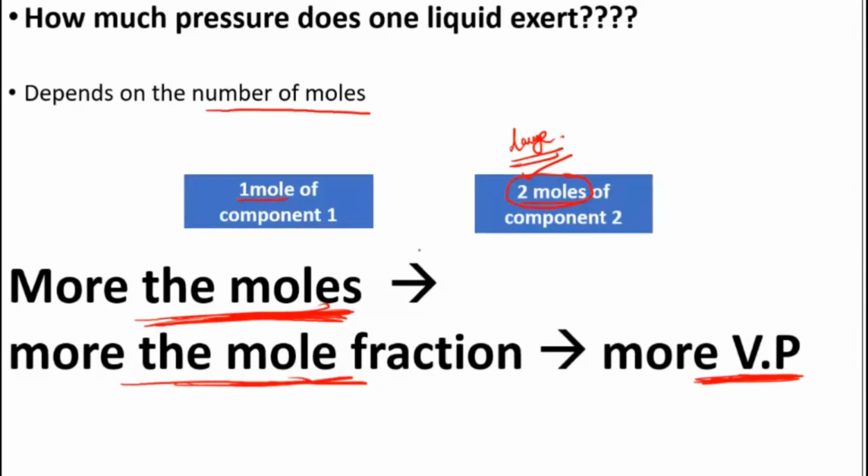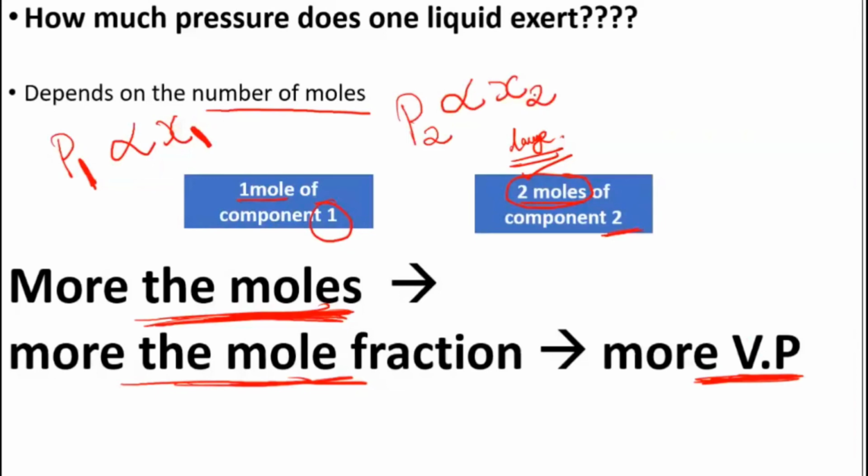So we can say that the pressure exerted by one particular liquid, if I have to calculate for P1, is directly proportional to the number of moles, correct? No, that is the mole fraction. So for the first component I can write P1 is directly proportional to x1. Similarly, if I have to calculate the pressure exerted by the second component, that is P2, this P2 will again be directly proportional to the mole fraction, that is x2, the second component's mole fraction.